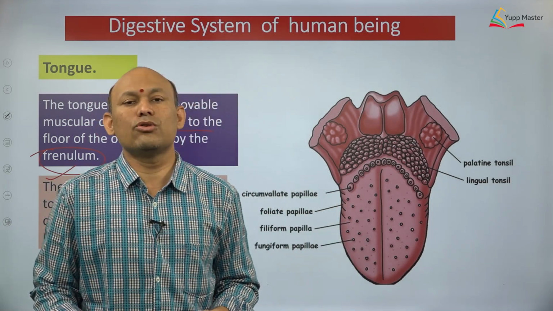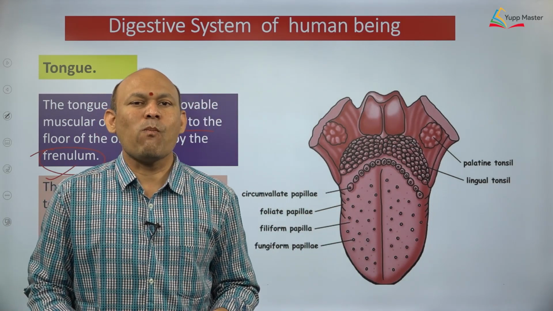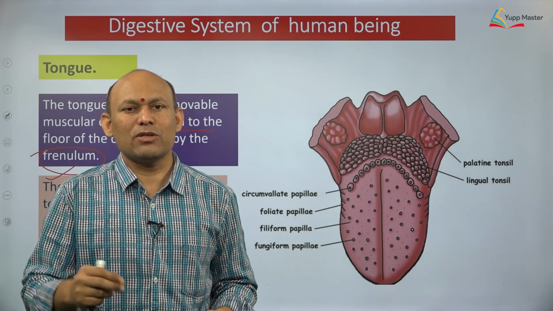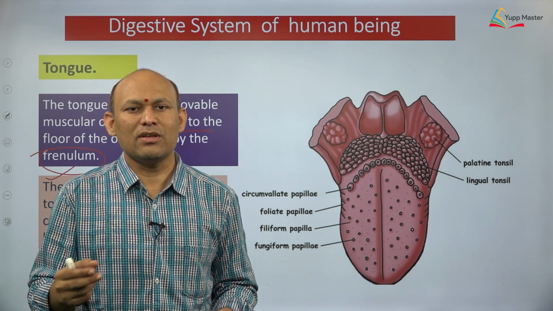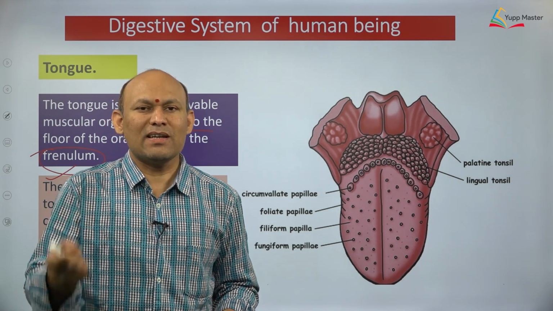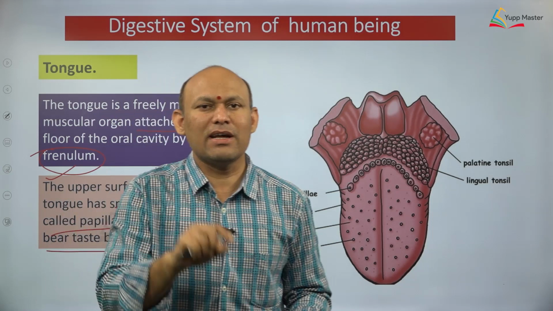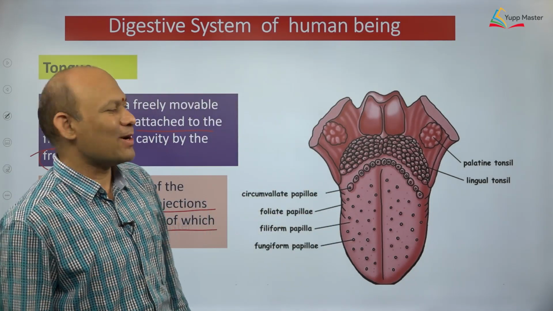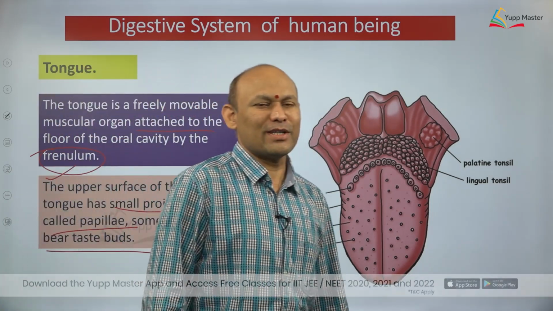The tongue also acts as a universal toothbrush, right? So whenever we eat something, and if we do not find water, then what will we be doing? We can make use of the tongue to clean our teeth. So the tongue also acts as what? Universal toothbrush, dear students, right?